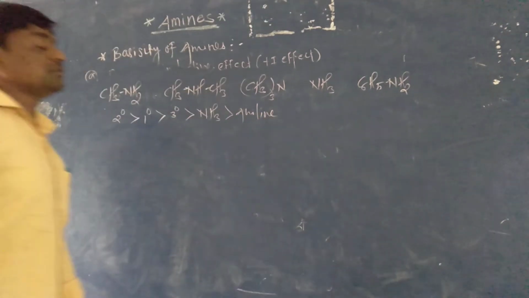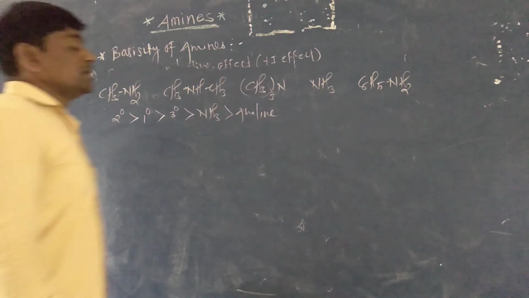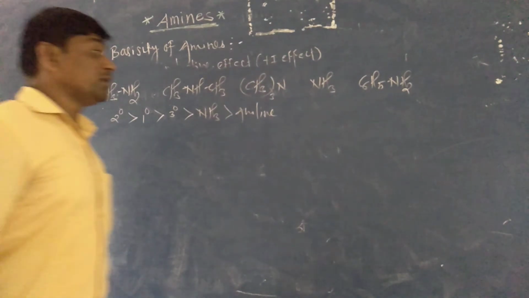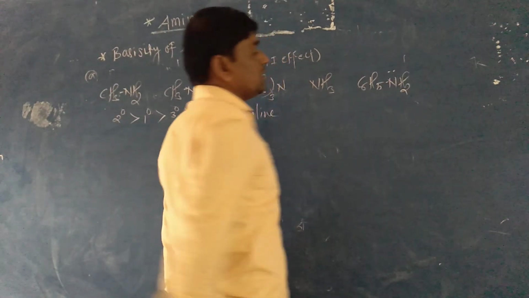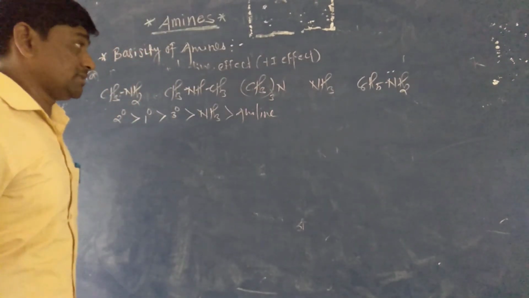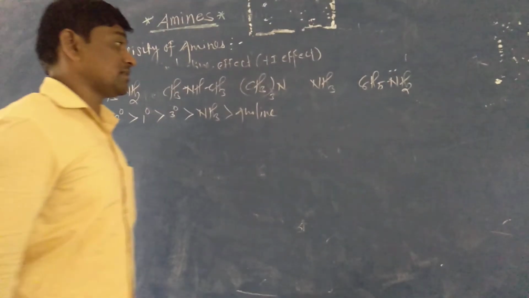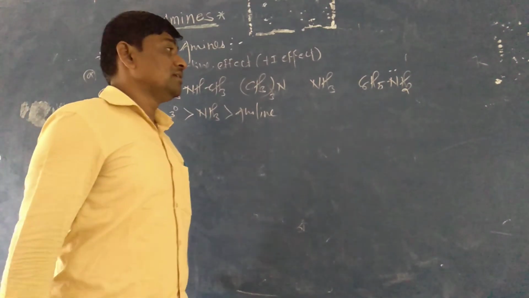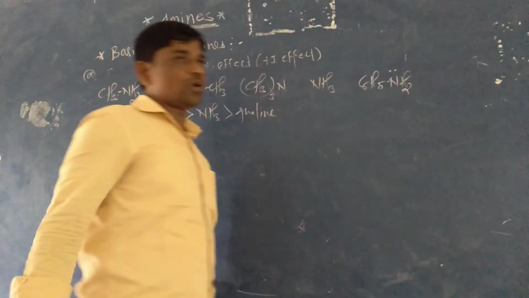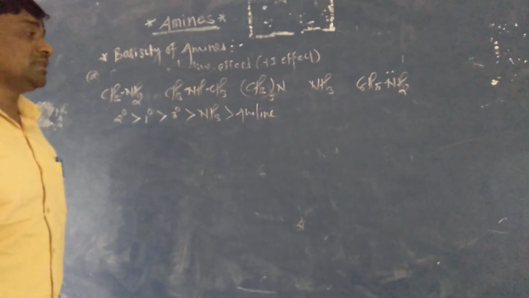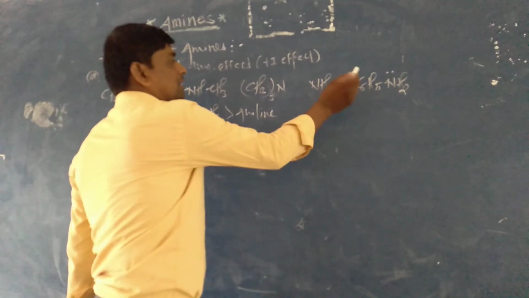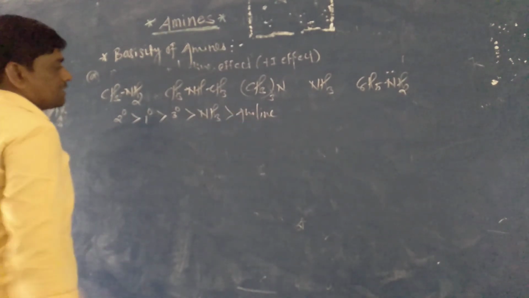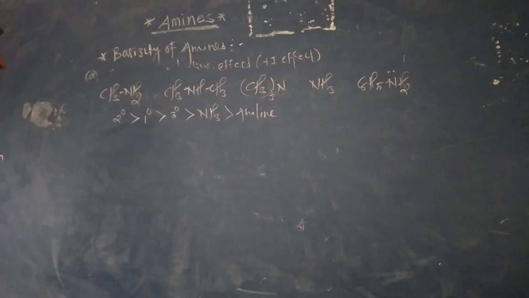You know why the aniline is lower in basic nature? Because in aniline there is formation of resonance structures. The lone pair of electrons can delocalize, forming 5 resonance structures. That's why the lone pair of electrons is less available for protonation, so it is less basic in nature. That's why aniline is less basic than ammonia and the aliphatic amines.